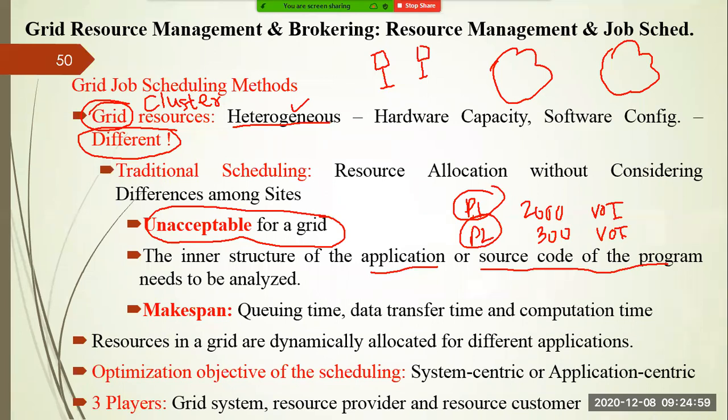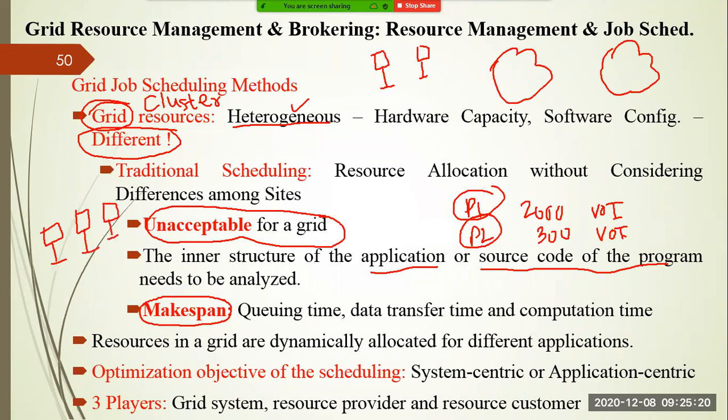As you are dealing with scheduling, one parameter is used that is called makespan. If you remember in operating systems, you calculate turnaround time, right? Turnaround time is the completion time, so makespan is the overall completion time. Suppose you have three systems, and in these three systems you have assigned some work.